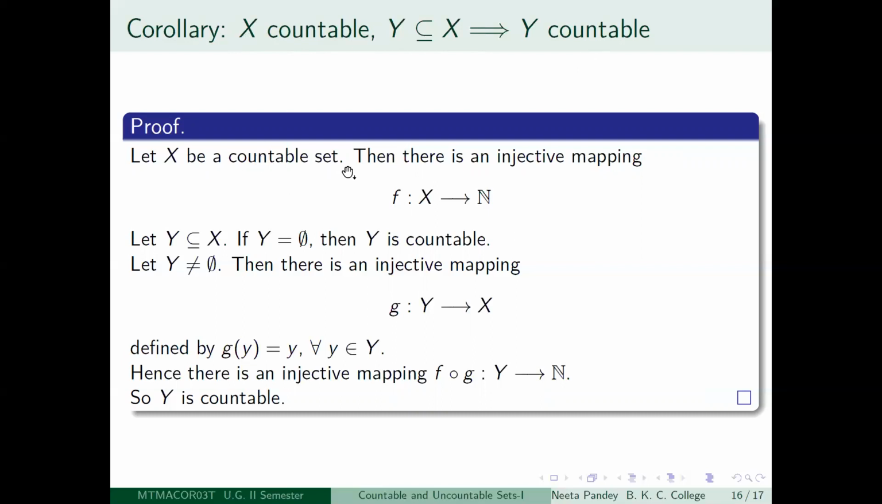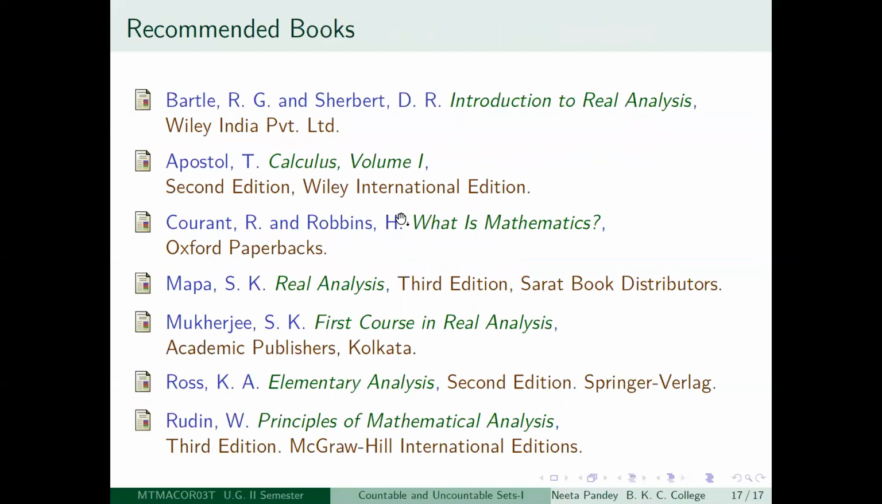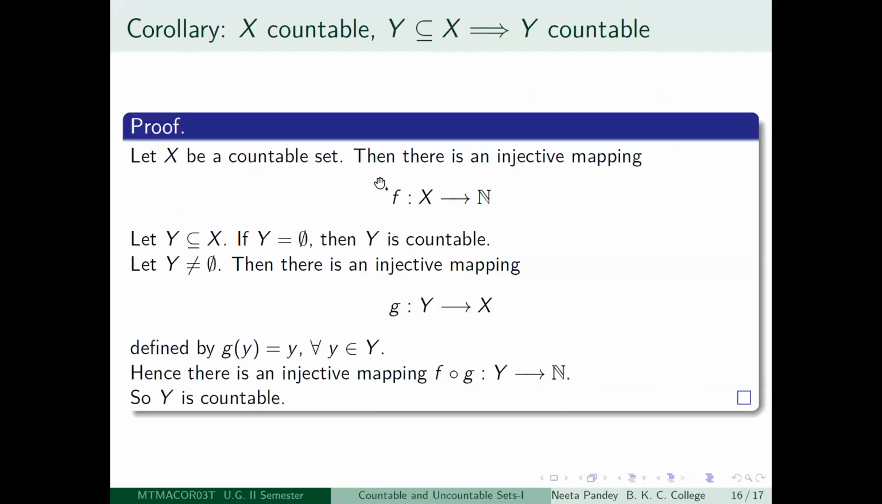you have a countable set capital X, then we know that there is an injective mapping, you choose one, which is called little f, from capital X to the set of positive integers. Okay, and now you have Y a subset of X. First of all, if Y is the empty set, then automatically it is countable. If Y is not an empty set, then again you have an inclusion map from Y to X.